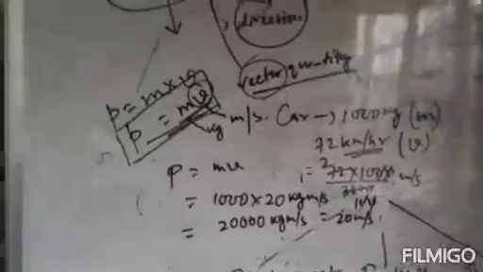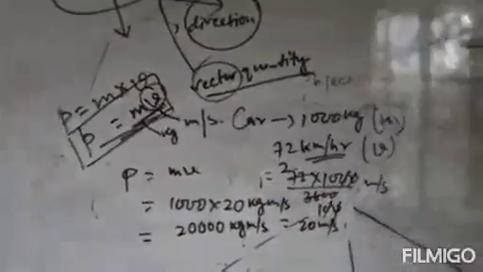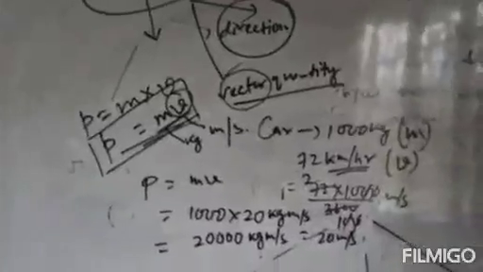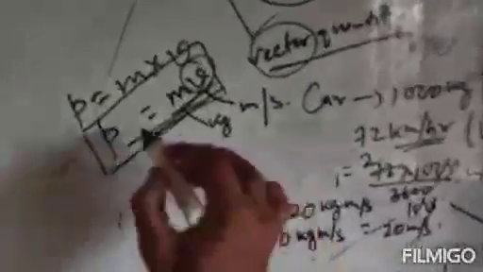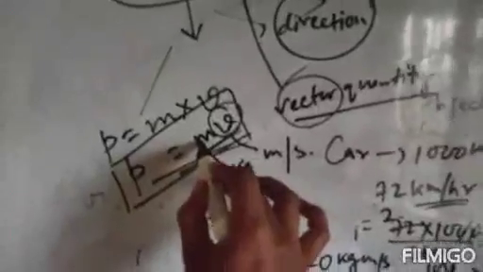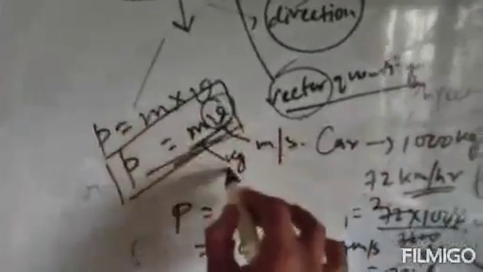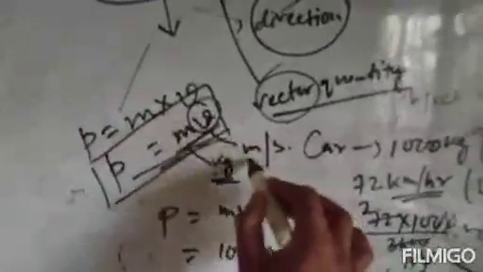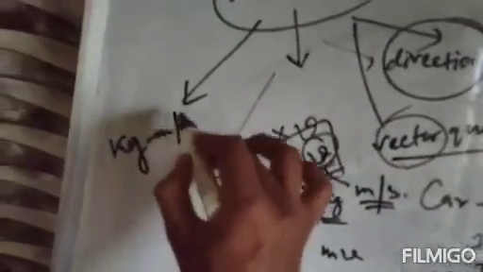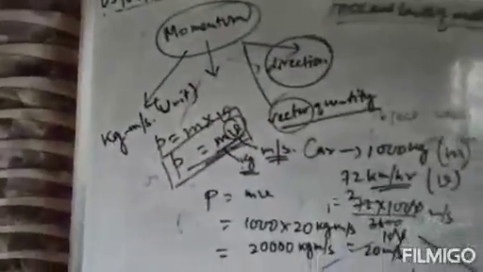So small numerical questions like this can be asked in your exam related to the momentum formula. P equals mv, where P is momentum, m is mass and v is velocity. M is in kg and v is in meter per second. That means the unit of momentum is kg meter per second.